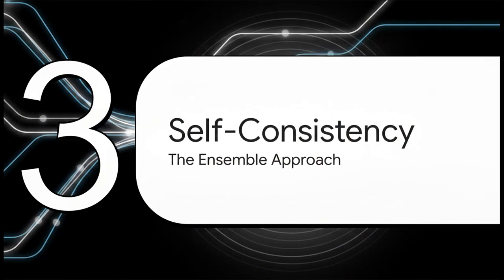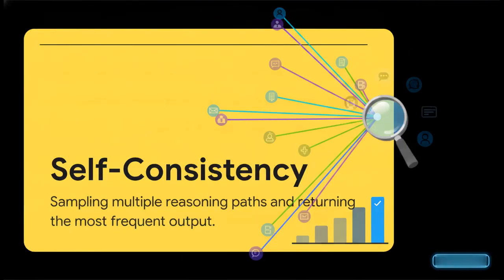Section 3. Self-consistency in prompting, the ensemble approach. To improve upon standard chain of thought, researchers realized something important. Complex problems usually have multiple valid reasoning paths, right? If one path fails, another one might succeed. This led to self-consistency. It's an ensemble approach. Instead of generating just a single chain of thought, you prompt the model to generate multiple independent reasoning paths for the exact same problem. Then, you look at all the final answers and just take the most frequent one. By letting the model essentially vote on the final answer, success rates on that Game of 24 challenge bumped up to 9%. Better, sure, but still nowhere near enough for true autonomous problem solving.